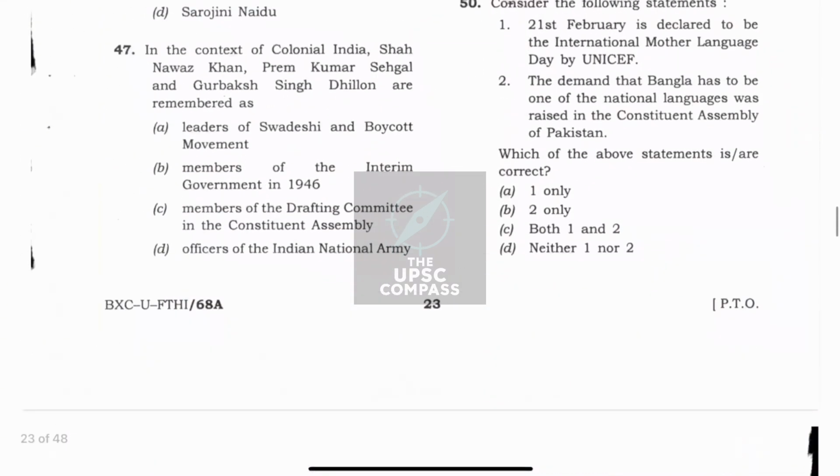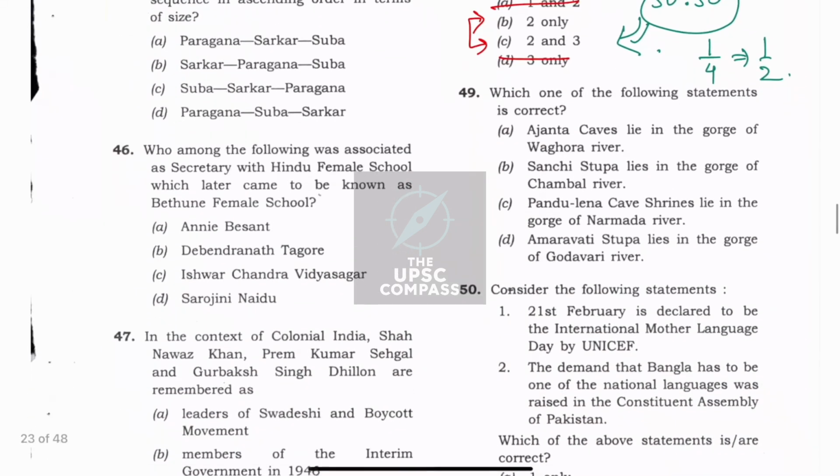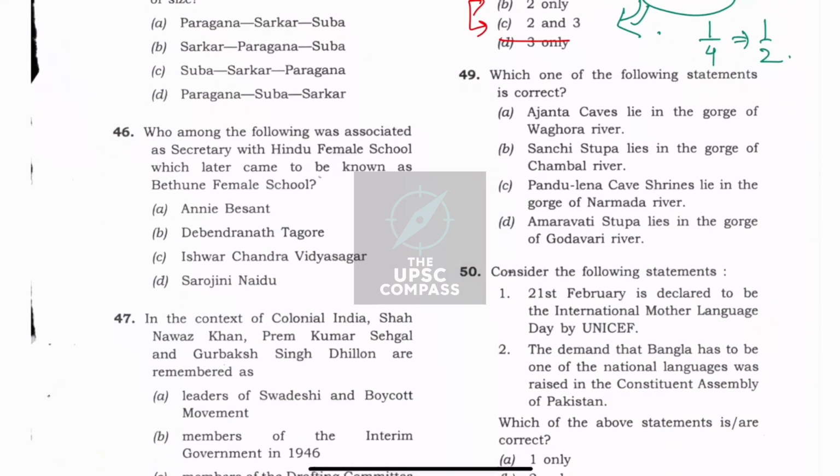Similarly, in question number 49, which of the following statements are correct? First, Ajanta caves lie in the gorge of Wagora river. Sanchi Stupa lies in the gorge of Chambal river. Pandulena cave shrines lie in the gorge of Narmada river. And D, Amravati Stupa lies in the gorge of Godavari river.